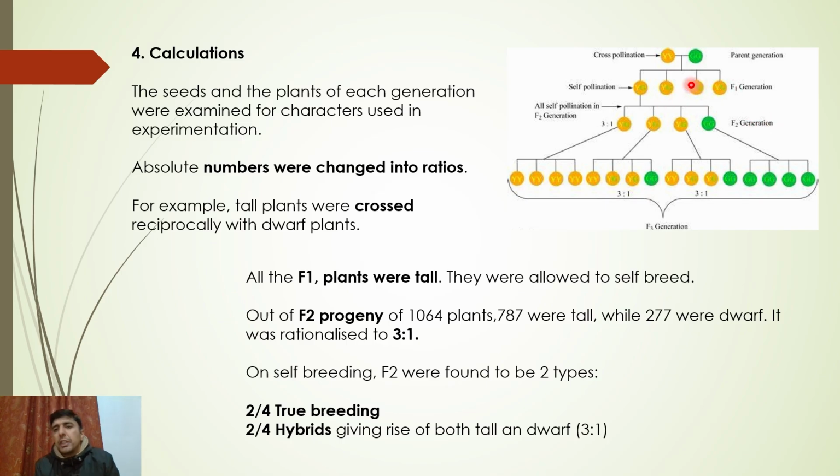So the character that Mendel took over here was what, seed color. This is yellow, and this is green. See, when he pollinated the yellow with the green, all the offsprings were yellow. All the offsprings had yellow colored seeds. There was no green. Why? This is due to dominance. I'll tell you later on. But the reason I'm showing you this slide is because Mendel had to count each and every plant. Mendel counted each and every plant in this case.